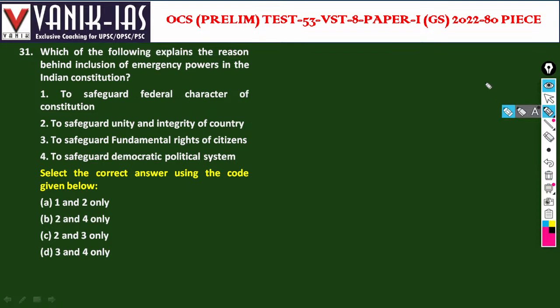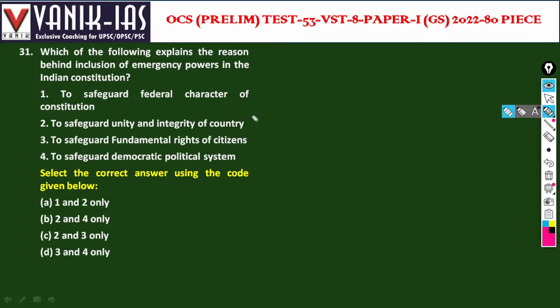Which of the following explains the reasons behind the inclusion of emergency powers in the Indian Constitution? To safeguard the federal character of the constitution. No, if you are imposing emergency, that means you are moving away from federalism.